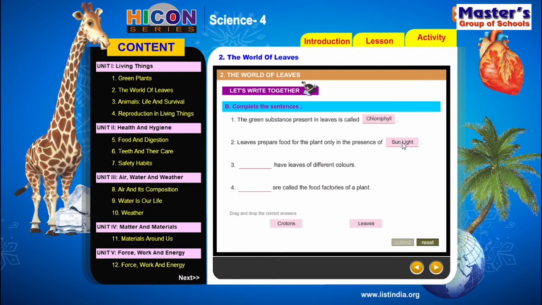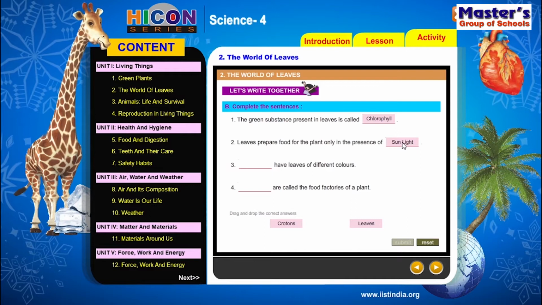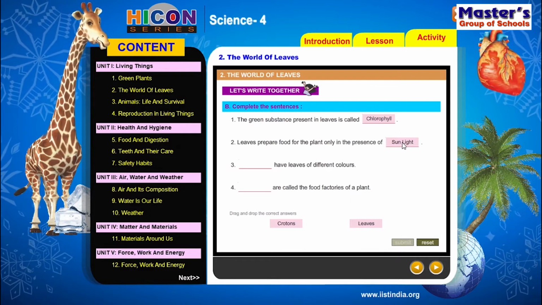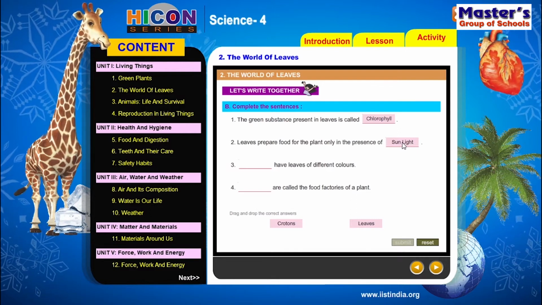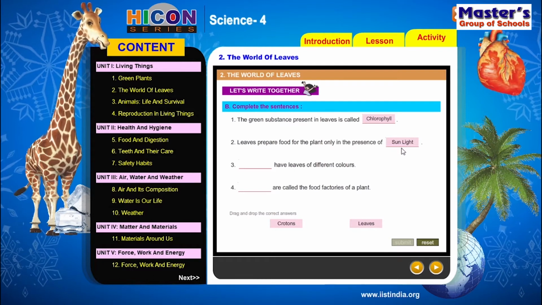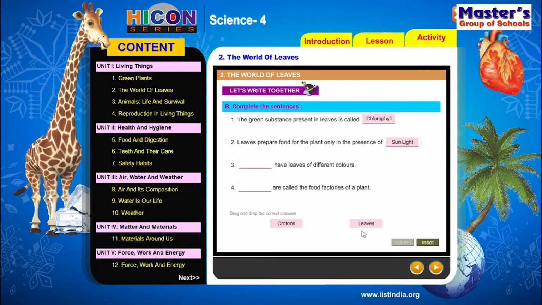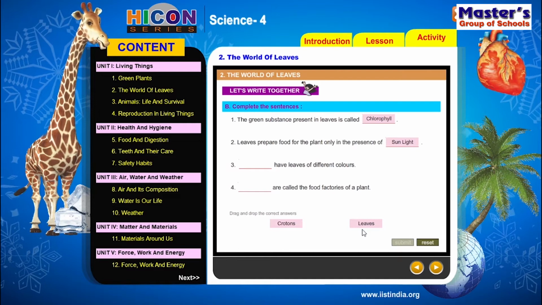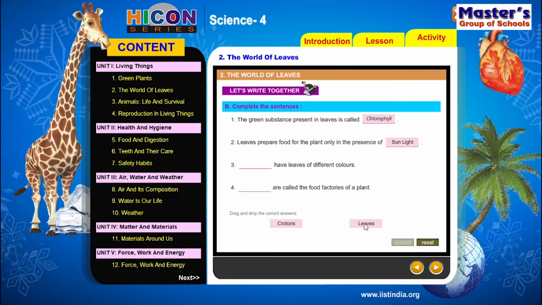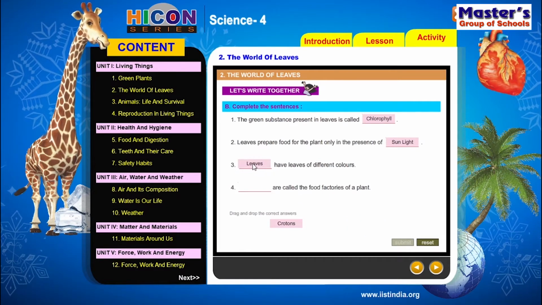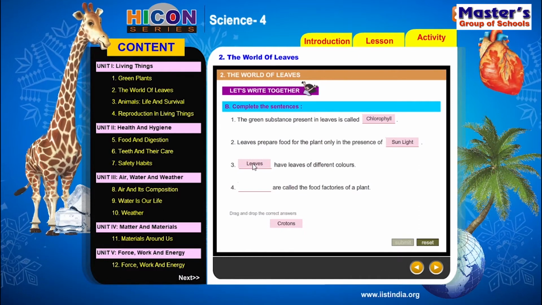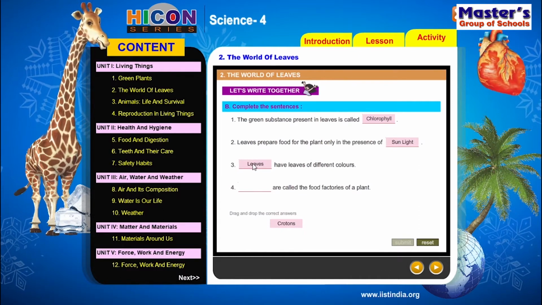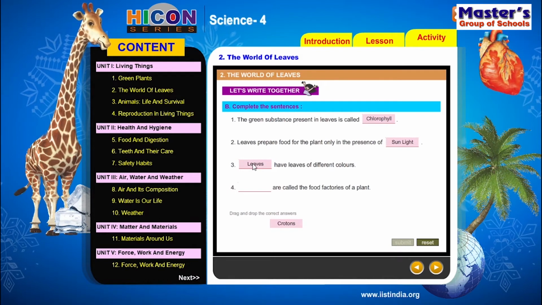And all the leaves are not the same size. They are different in their size, different in their shape, different in their color, and different in their texture. So leaves have different colors. Some leaves are green, some are red, some are yellow, and some are white, etc. So dash have leaves of different colors.